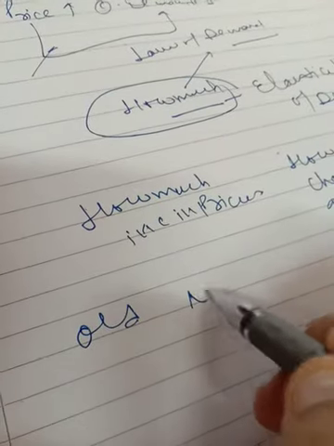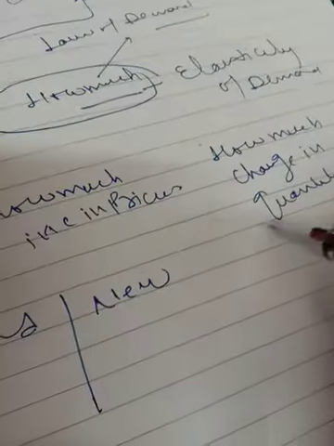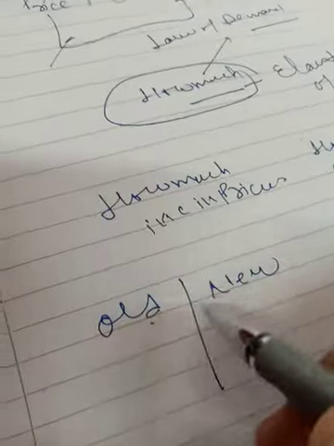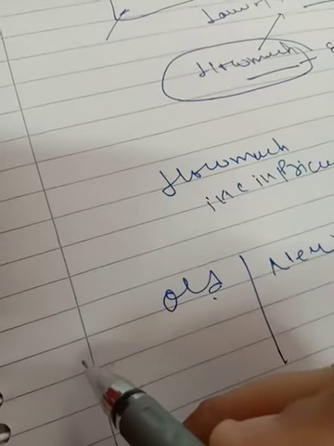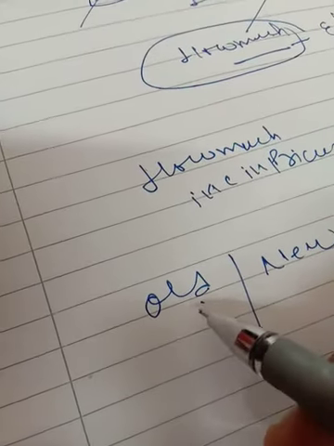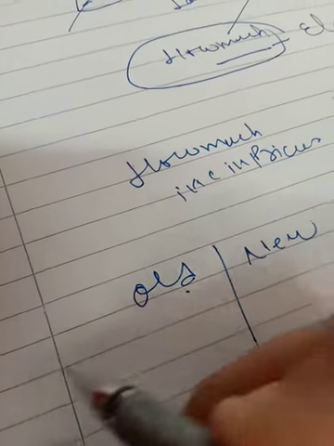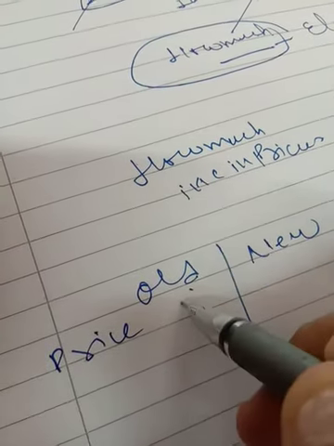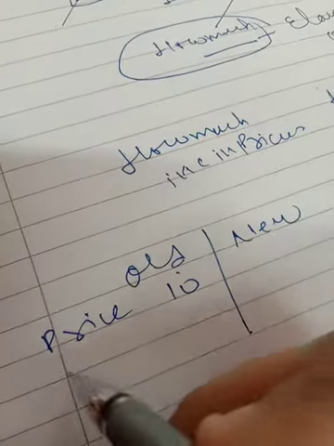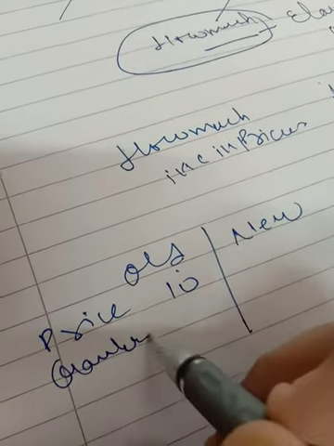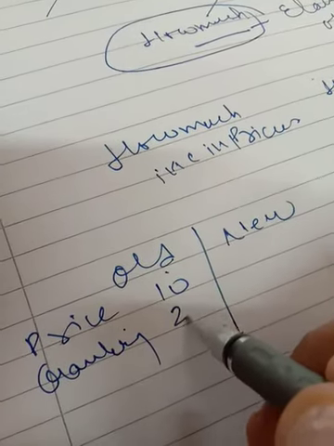For how much, you have to get that there is an old price and a new price. Suppose the price is 10 rupees, then at the 10 rupee price the quantity is 20.